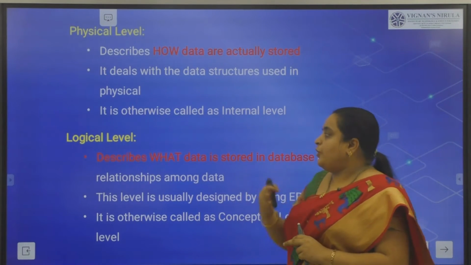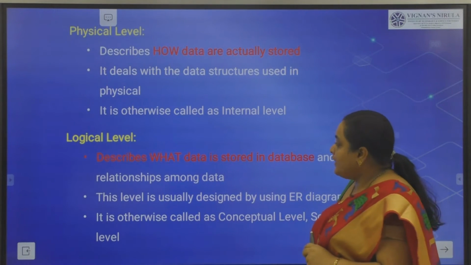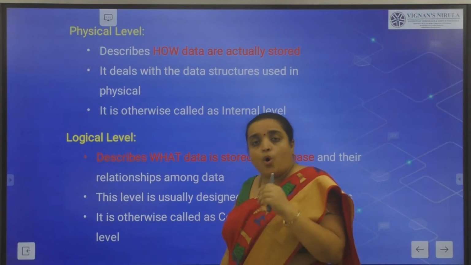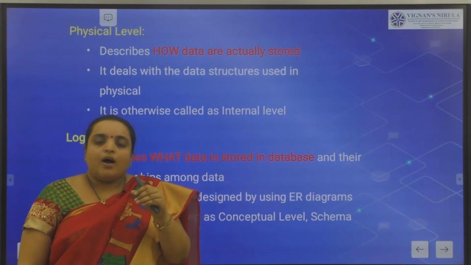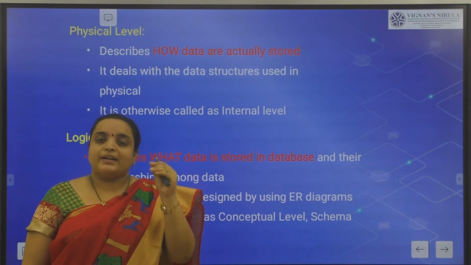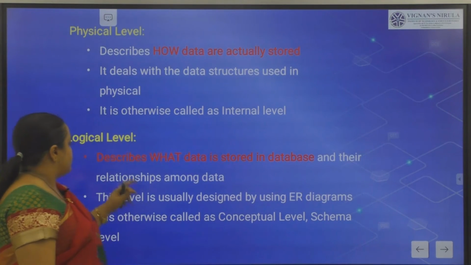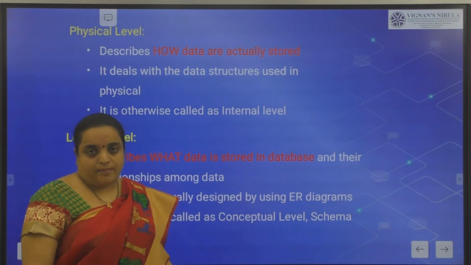Clear? Then talking about the second one, the logical level. It will describe what type of data is there in a particular database, or a particular audio CD or video CD. It describes what data is stored in the database.